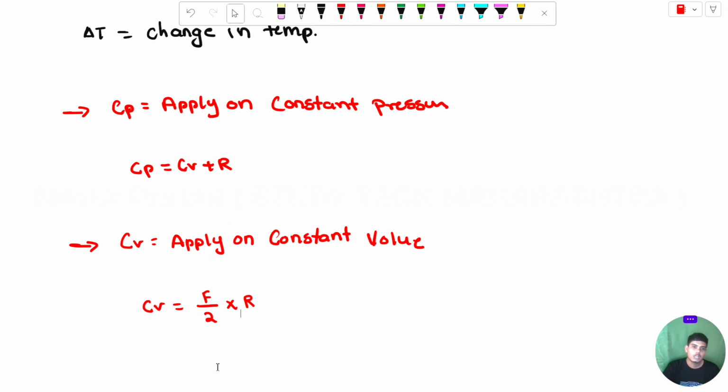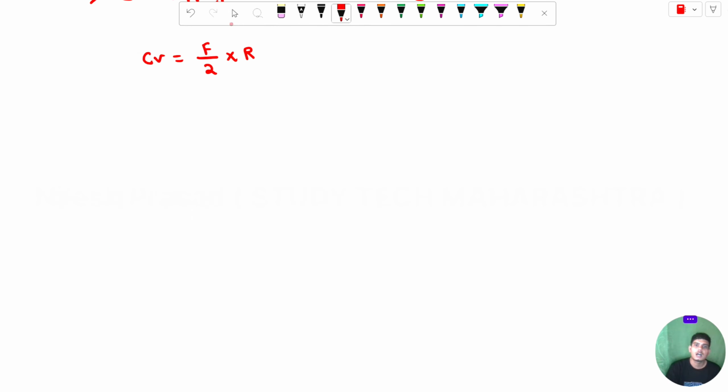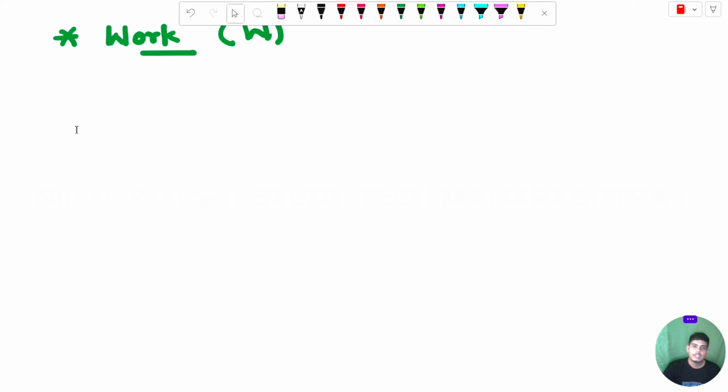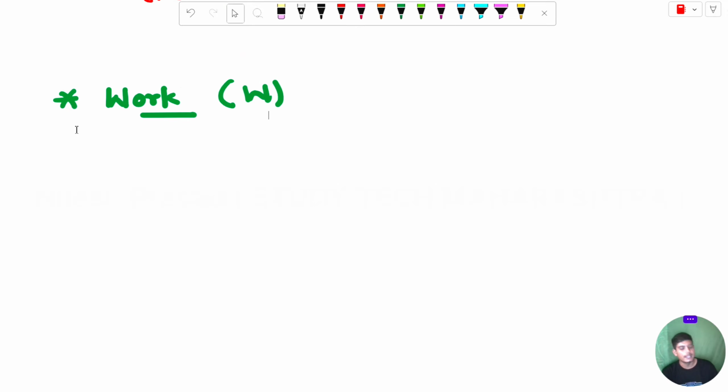Now the next point is work. How do we calculate the work? Third point is work. Work is denoted as capital W, or delta W, which is nothing but the change in the work. Work is done either on the system or by the system.